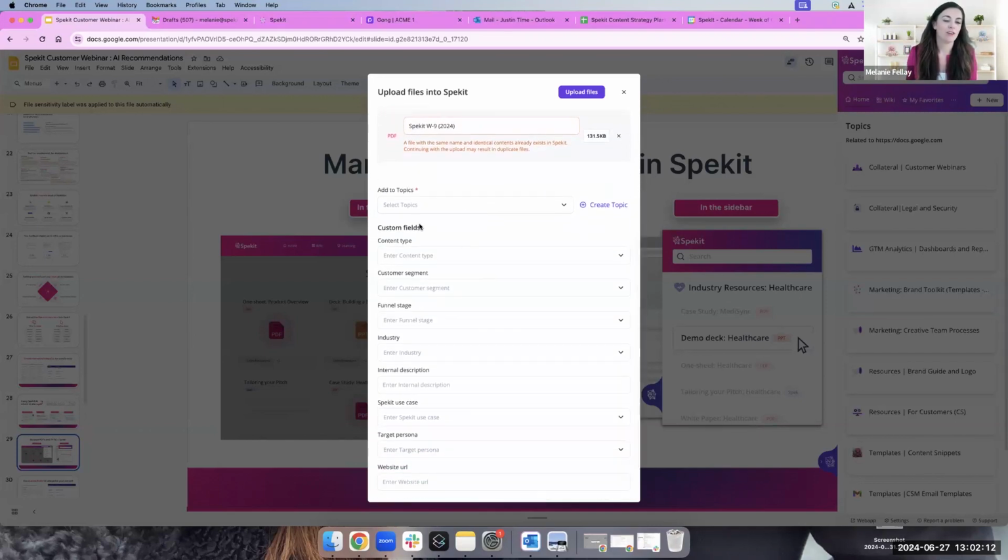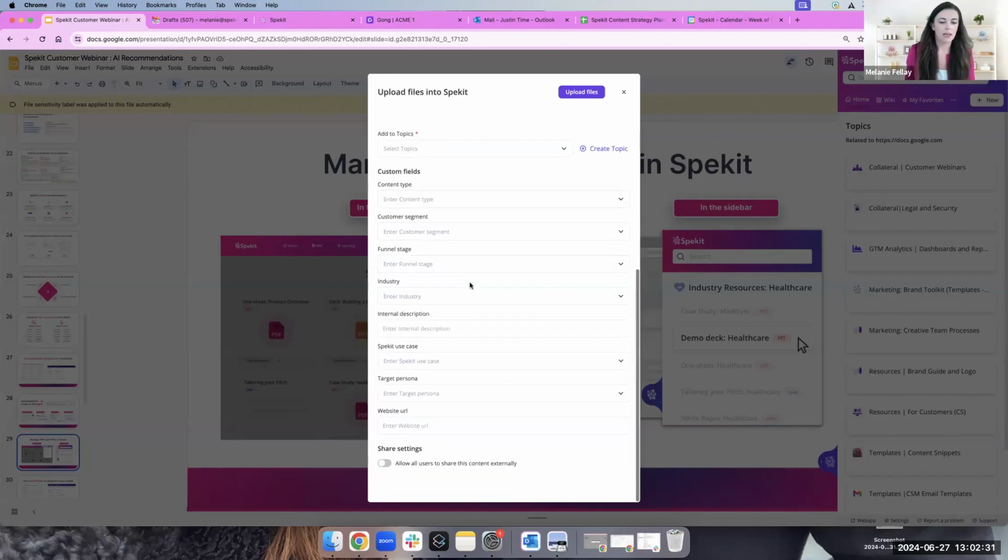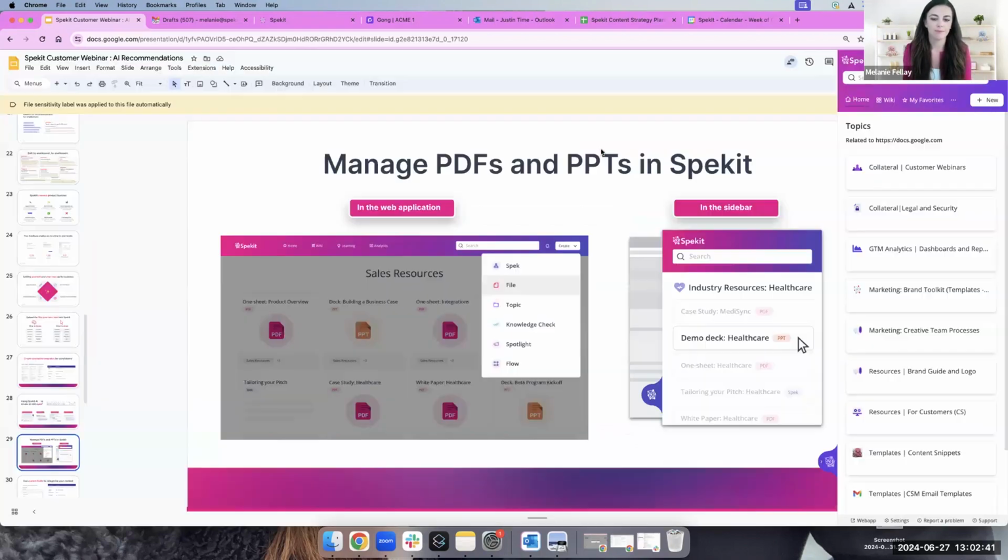And then, of course, you don't want to forget our custom fields. This is great, specifically if your marketing team is involved. They love being able to categorize your content. So if you add similar content really quickly, you can bulk add, hey, what kind of content is this, right? Is this for a specific industry? Is this for a specific stage in our funnel? Is it for a specific persona? And of course, you can enable external sharing, which will allow your reps to share that and track it with your customers if they have Smart Send enabled.